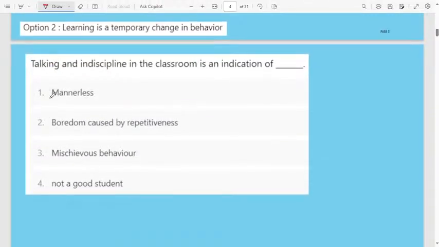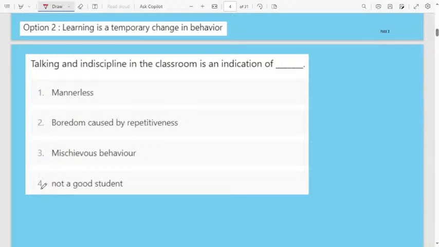Next one, talking and indiscipline in the classroom is an indication of what? Some students talk more and show some indiscipline in the classroom. Don't think they are very bad. Let us discuss the options here. First option, mannerless. Second one, boredom caused by repetitiveness. Third one, mischievous behavior.